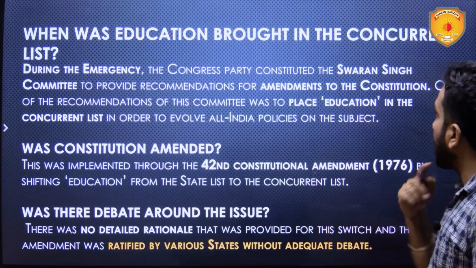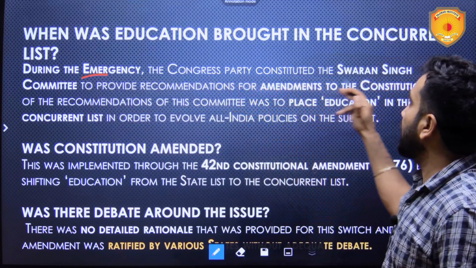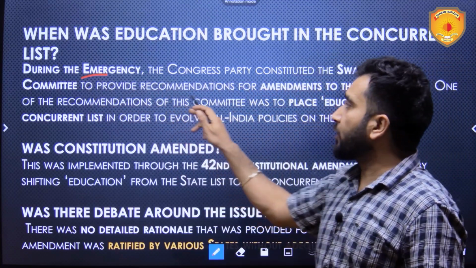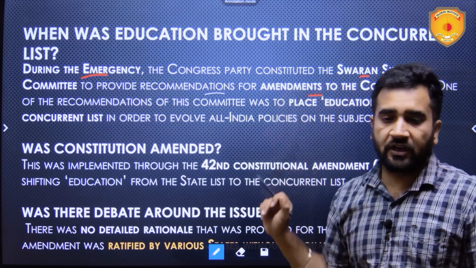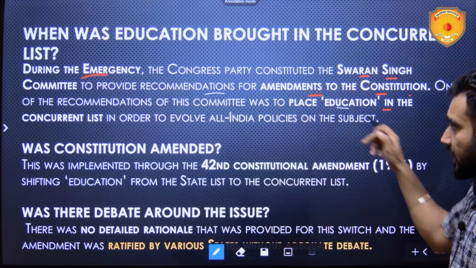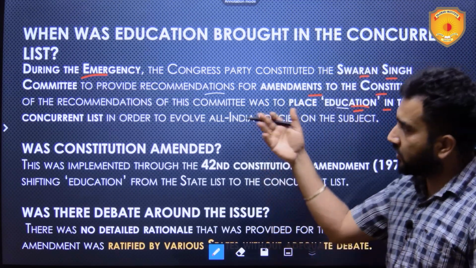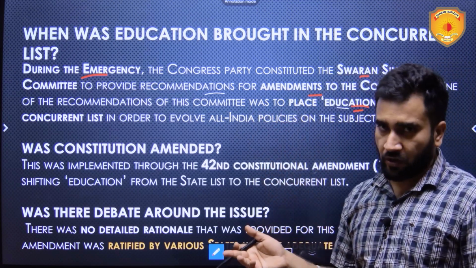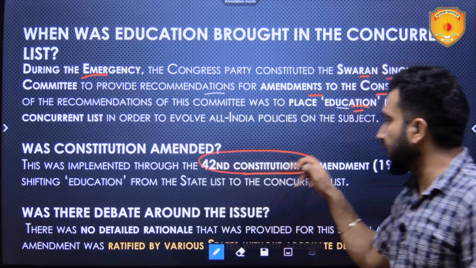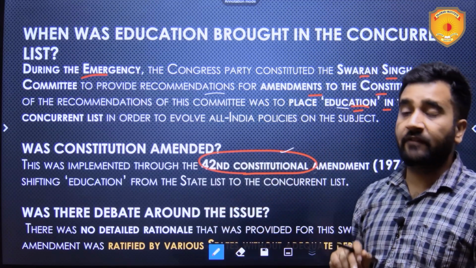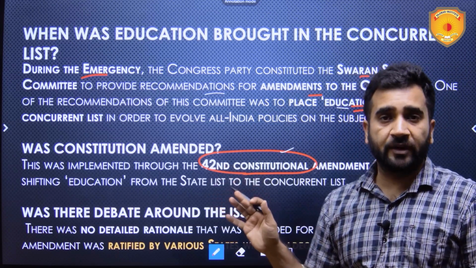When was education brought into the concurrent list? During the Emergency, the Congress party constituted the Swaran Singh Committee to provide recommendations for amendments to the constitution. It was this committee which recommended placing education in the concurrent list, and on the basis of those recommendations, education was placed there. Was the constitution amended for that? Yes, through the 42nd Constitutional Amendment Act, also referred to as the mini constitution, because a lot of things in the constitution were amended at that time.